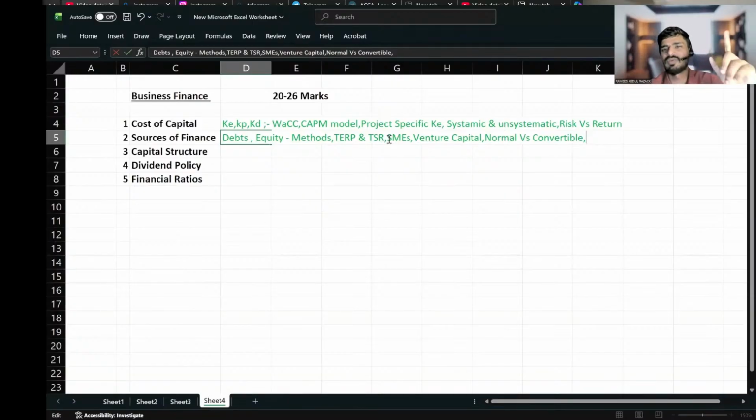So the whole thing I discussed was the advantage of convertible debt over normal debt. It's a frequent question nowadays. Frequent theory question nowadays: normal debt versus convertible debt. Then you have to learn about Islamic finance.